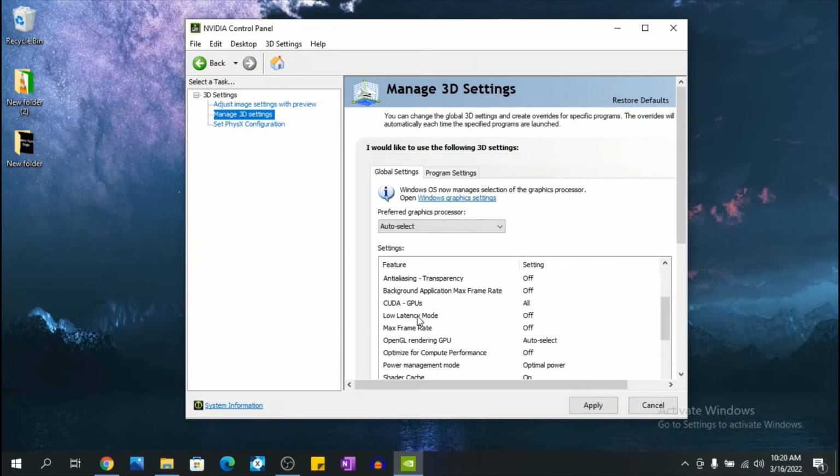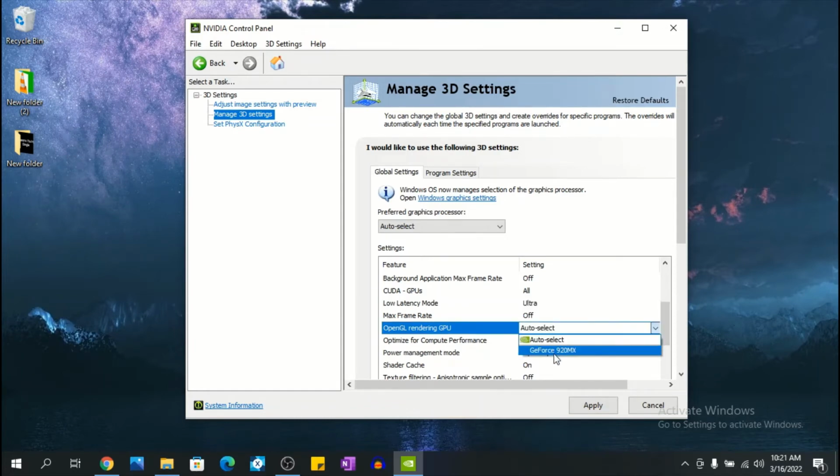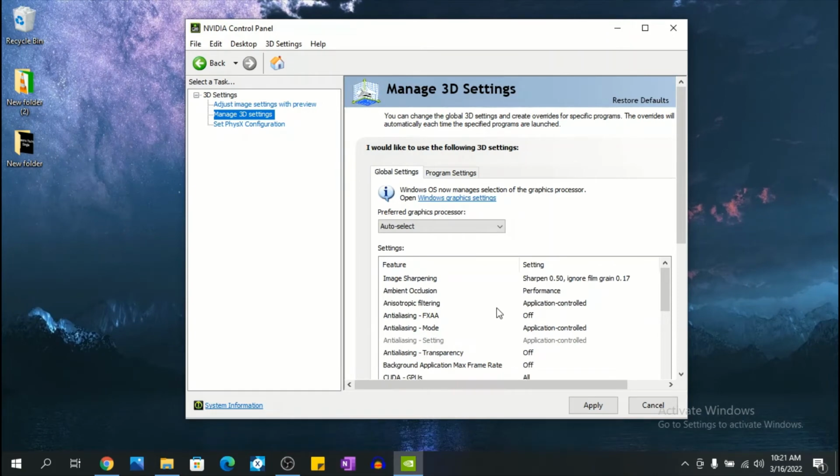Now we want to change low latency mode. We're going to turn it to ultra. Now let's change OpenGL rendering GPU to GeForce 920 MX.